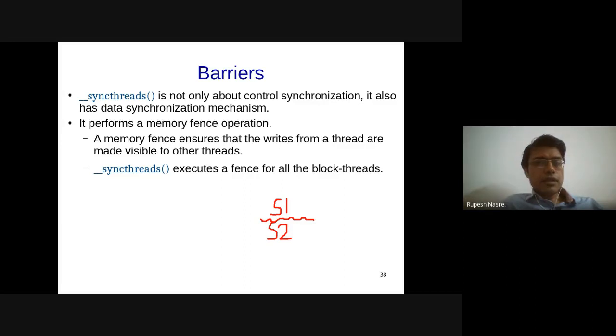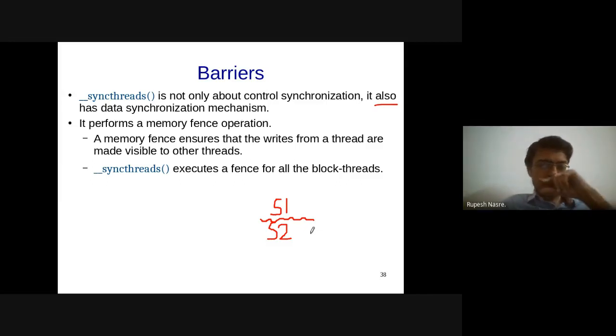So that does mean that there is some data synchronization happening, although sync threads is usually considered only for control synchronization. That's what we have been looking at so far. But it does give data synchronization guarantees also. That's what I have mentioned here, which means that all the writes from the threads within the same thread block are going to be visible to all the threads within the same thread block after the barrier.